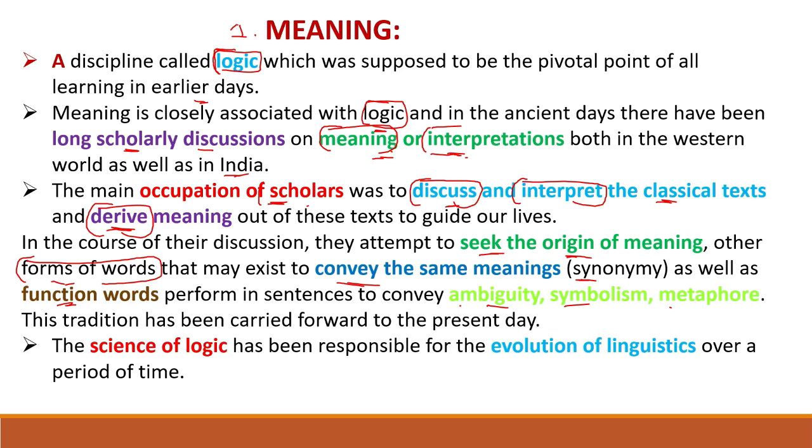So this tradition has been carried forward to the present day, and now also it is going on. Nowadays, we have an English dictionary which is called the Oxford dictionary. Every year, they add some words from different languages.